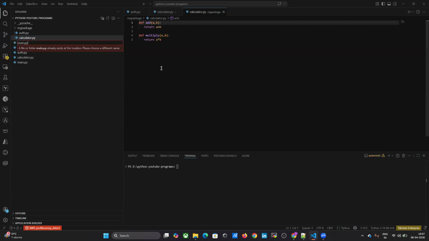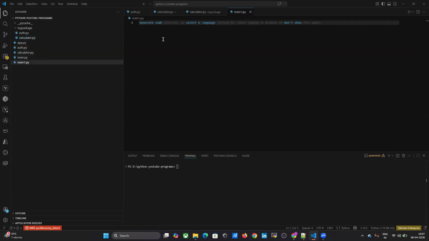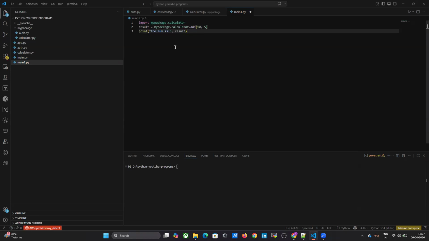Main already exists, so I will name it main1.py. Here I import my package folder, under which the calculator module is there.